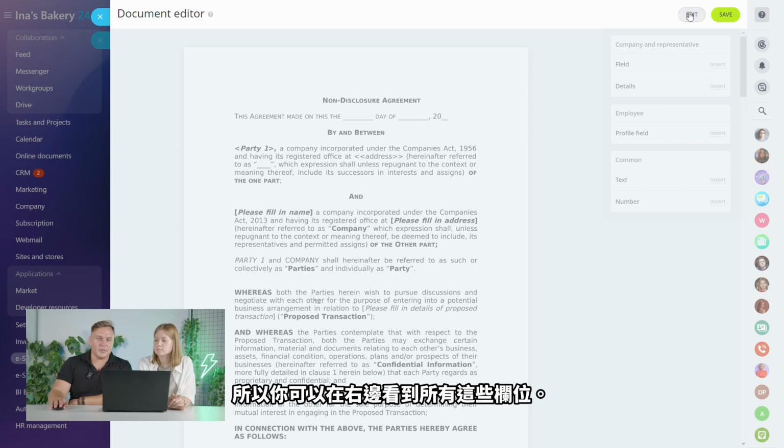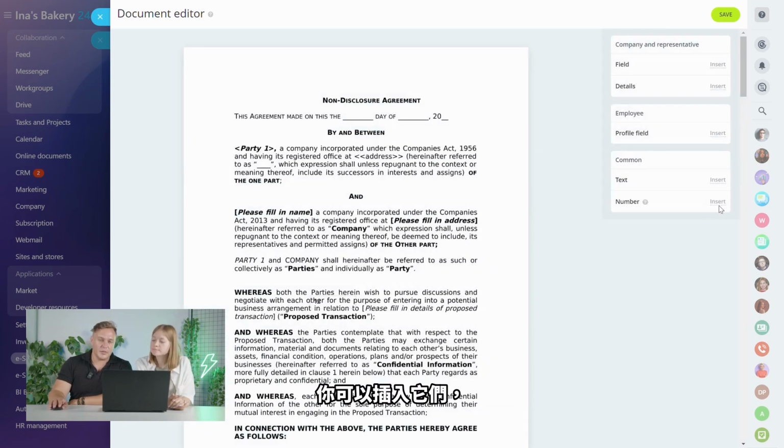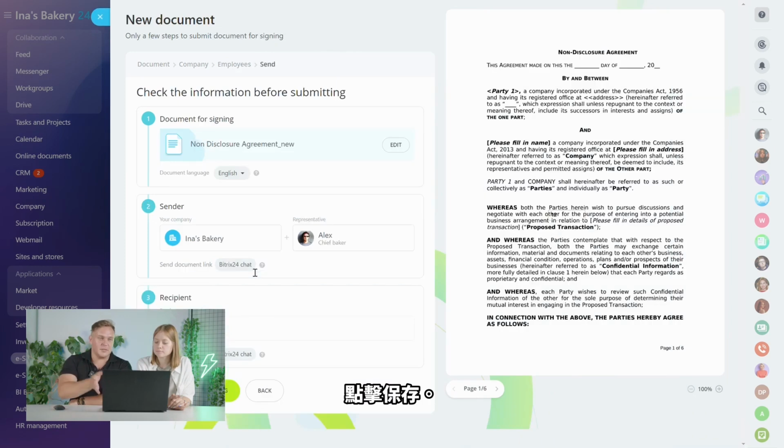You can see all of these fields here on the right, so you can insert them and move them around the document. But for the sake of this webinar, we're just going to skip this phase and hit save. Let's say this document is already done and as great as it is. Now we have the final information check. Everything looks cool, and we can submit this document for signing.